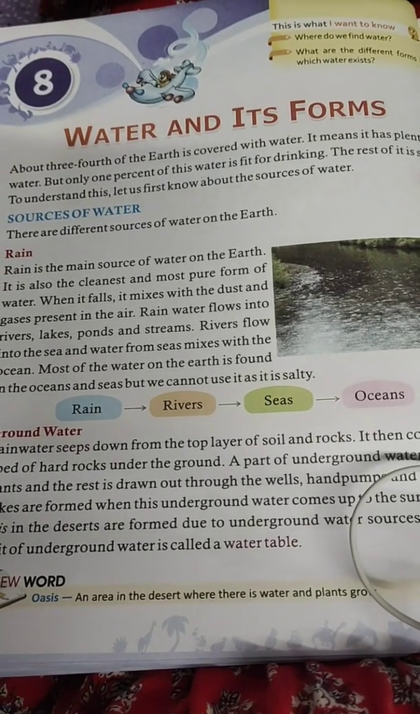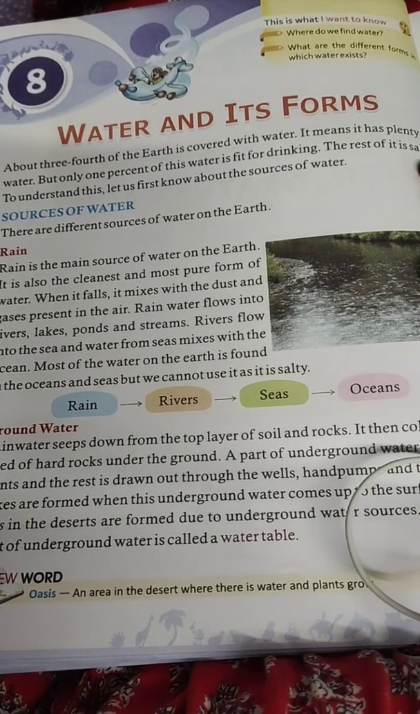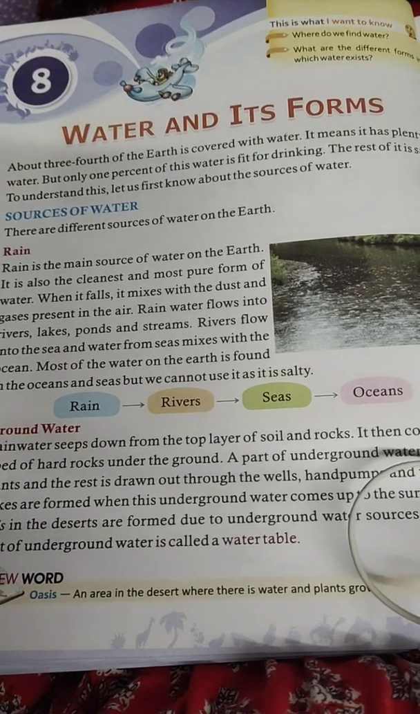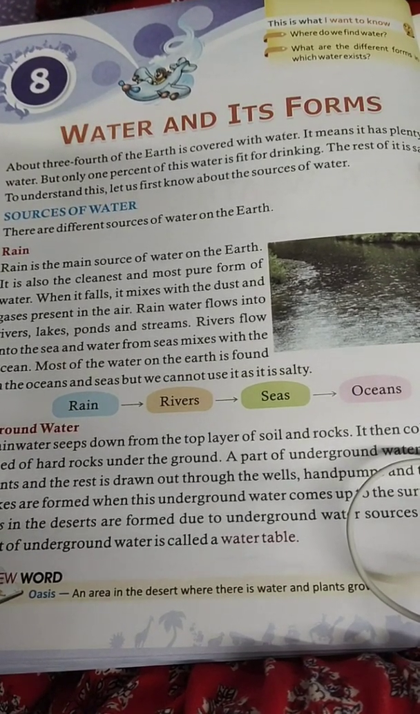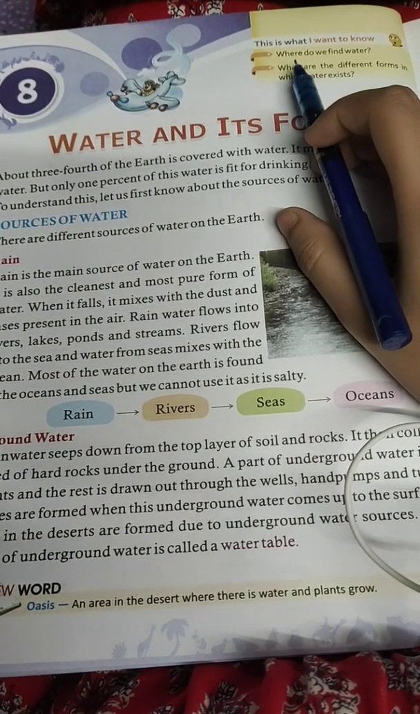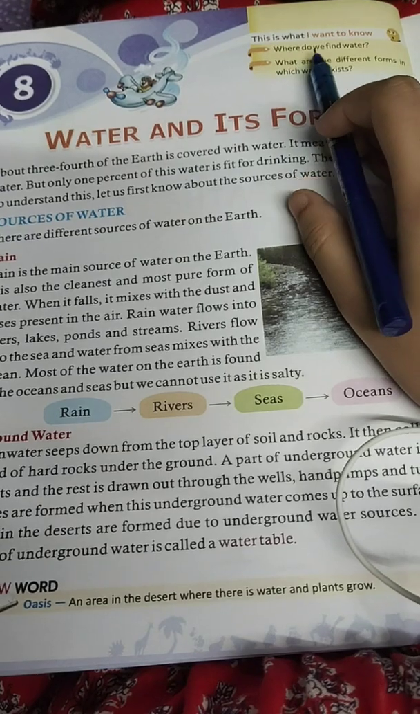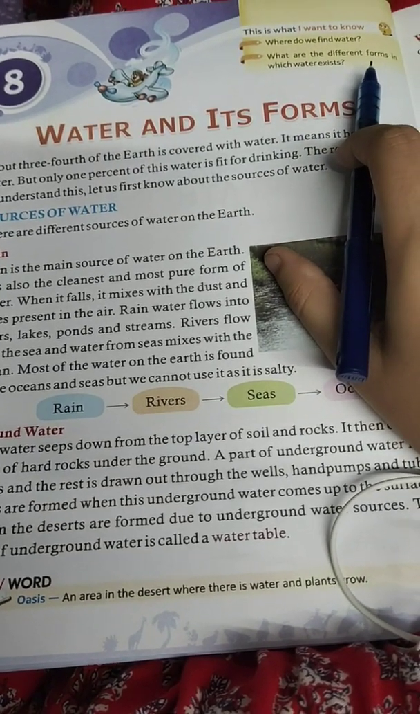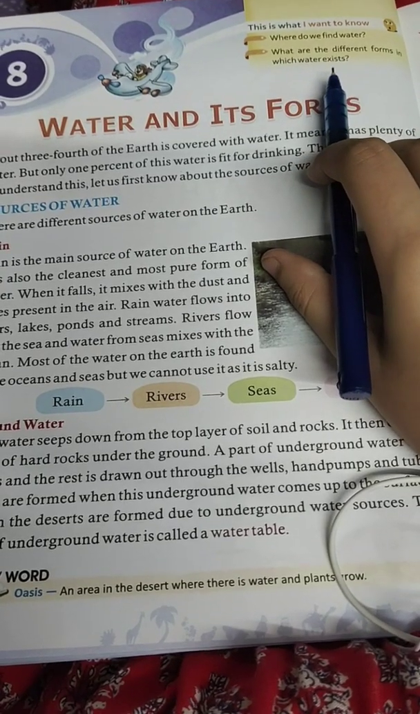Hello students, today we will begin with chapter number 8 in science, that is water and its form. So these are the things that we will study in this chapter. Where do we find water? What are the different forms in which water exists?